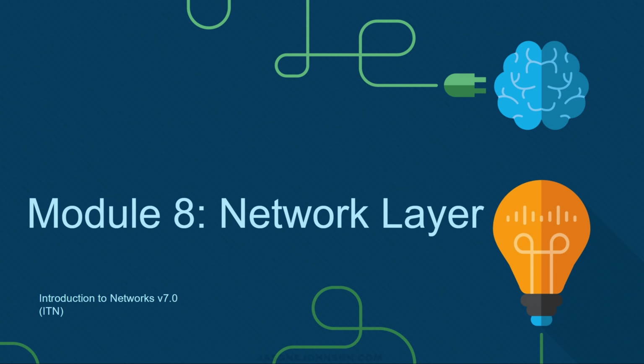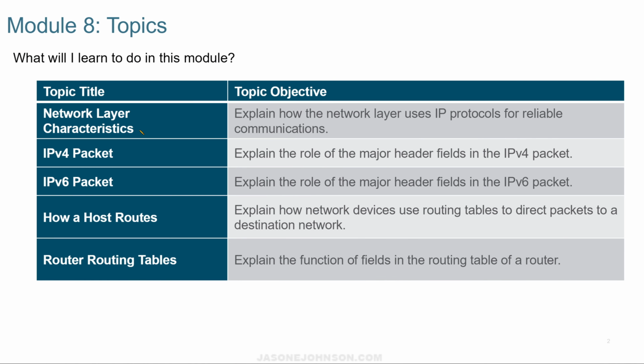This video is for Module 8, Network Layer, for the Cisco Networking Academy Introduction to Networks. In this video, we're going to look at network layer characteristics, the IPv4 packet, the IPv6 packet, how a host routes, and router routing tables.